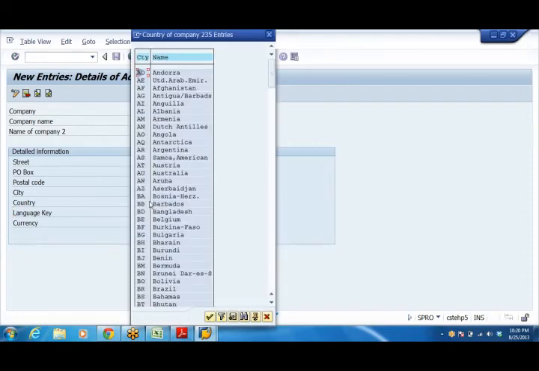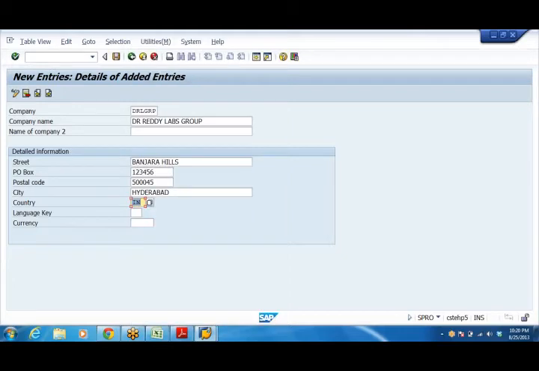I want to show you how many countries are there. Around 235 countries are available. You can choose anything from here. Then language key English, you can use EN.